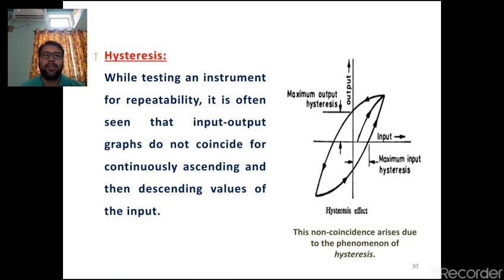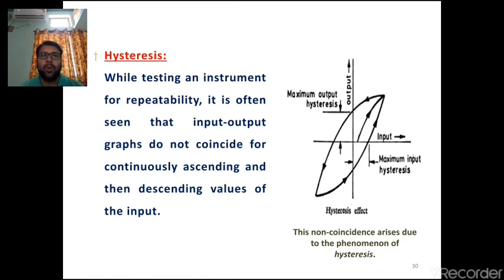Hysteresis is a very important term. If you test a quantity or any component in an instrument, then you measure some quantities over several times. That means you measure the same quantity repeatedly. It is often seen that the input and output graphs do not coincide continuously. Whatever input you give over several times, the output is not the same. That means the input and output are not coinciding. They are continuously ascending or continuously descending.